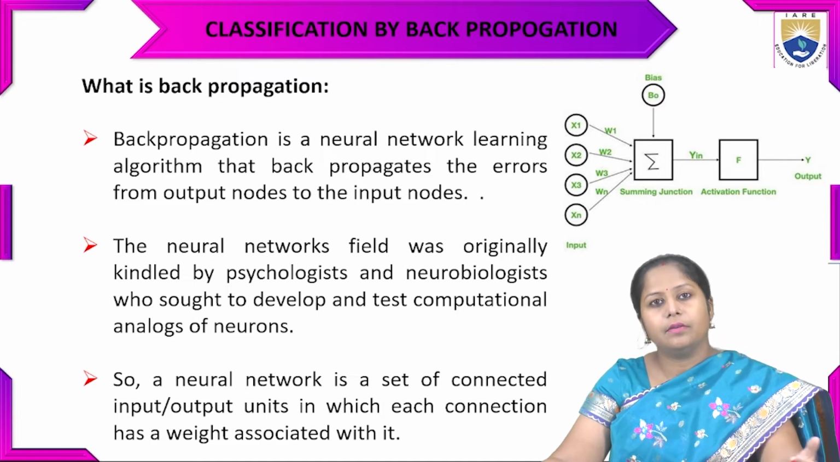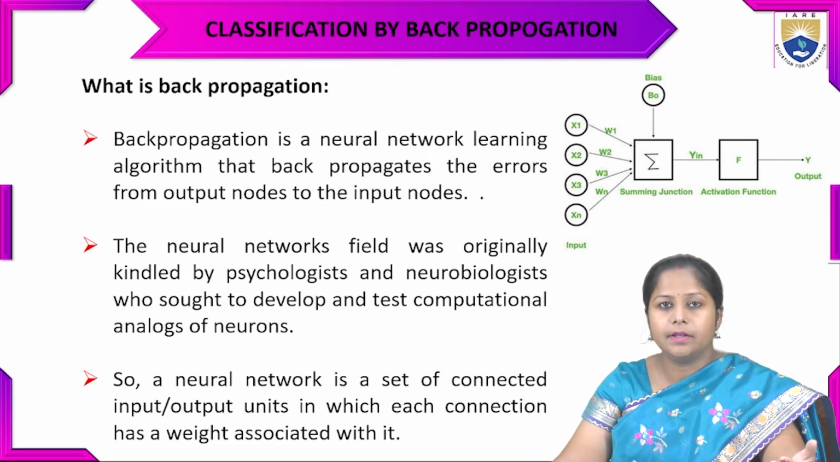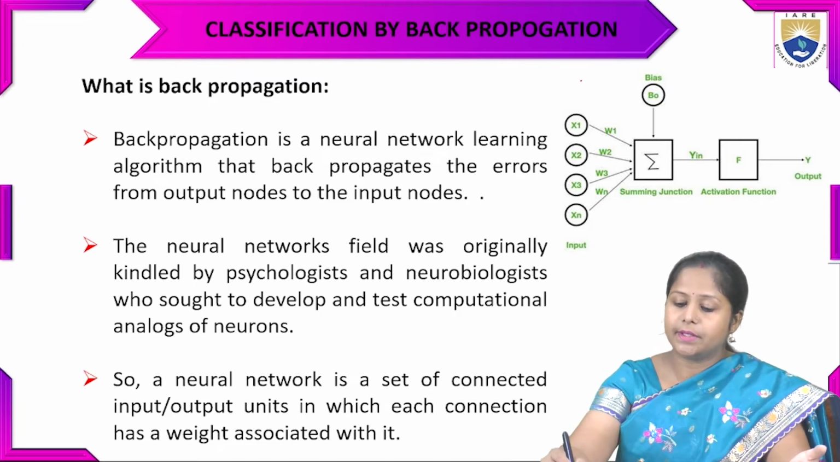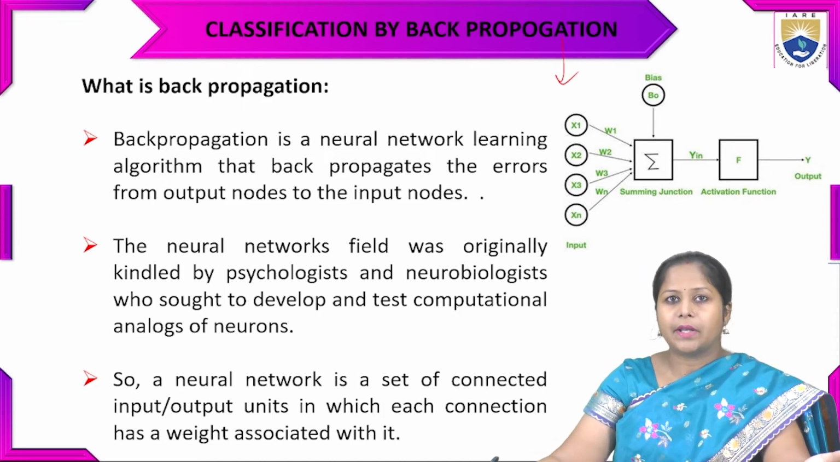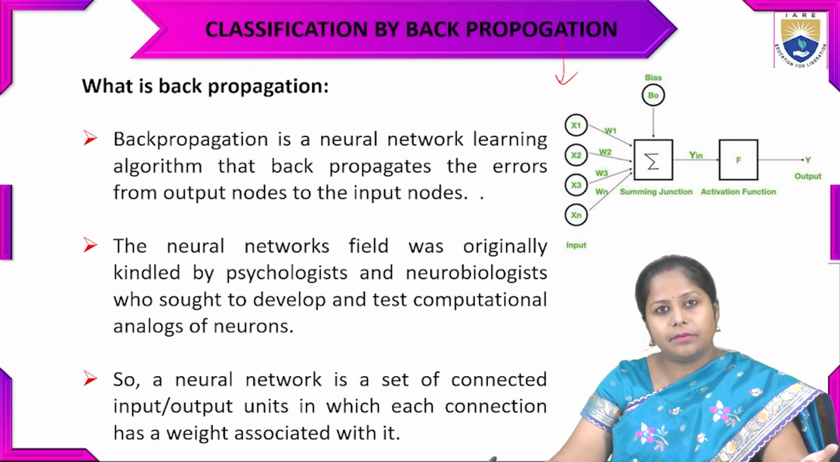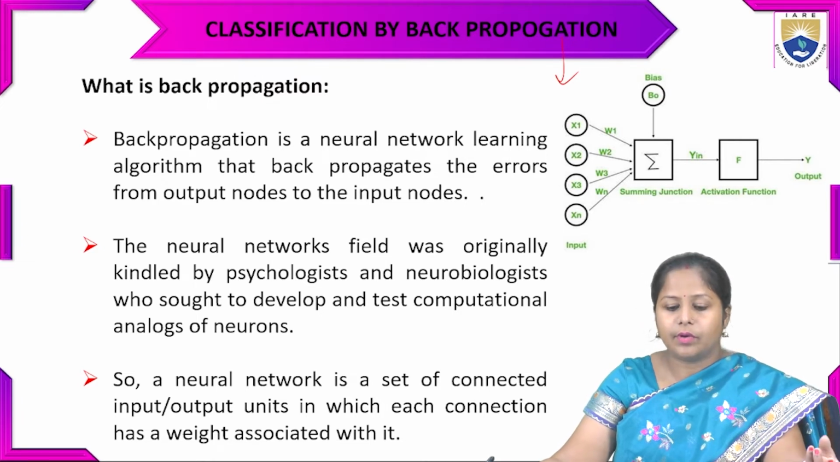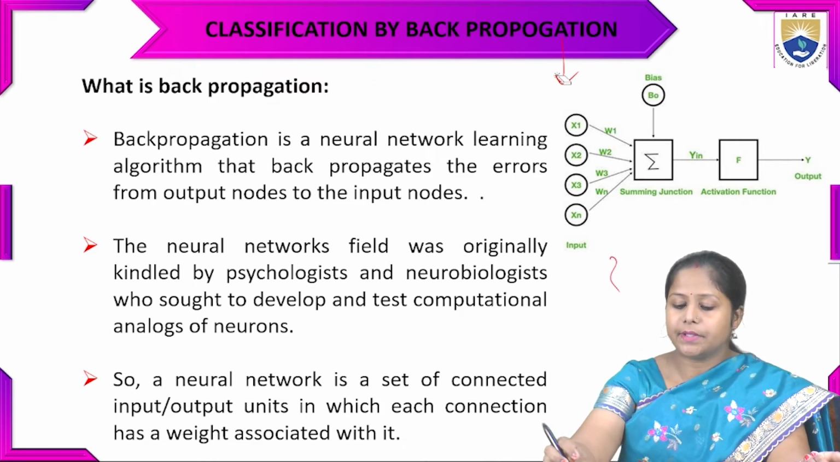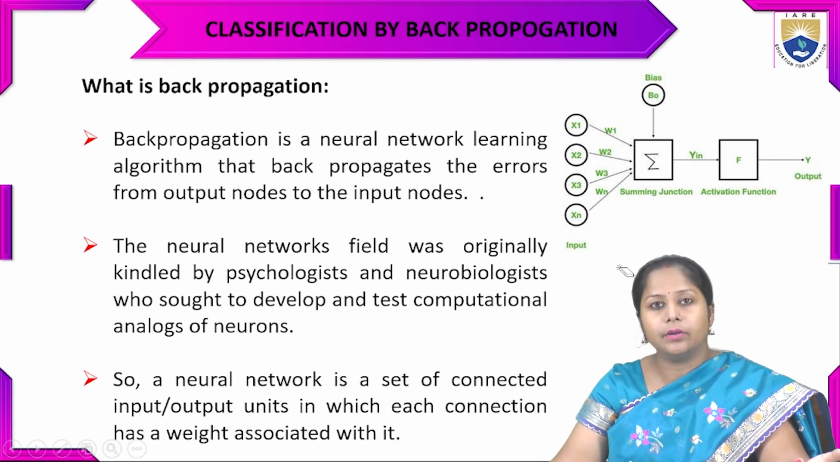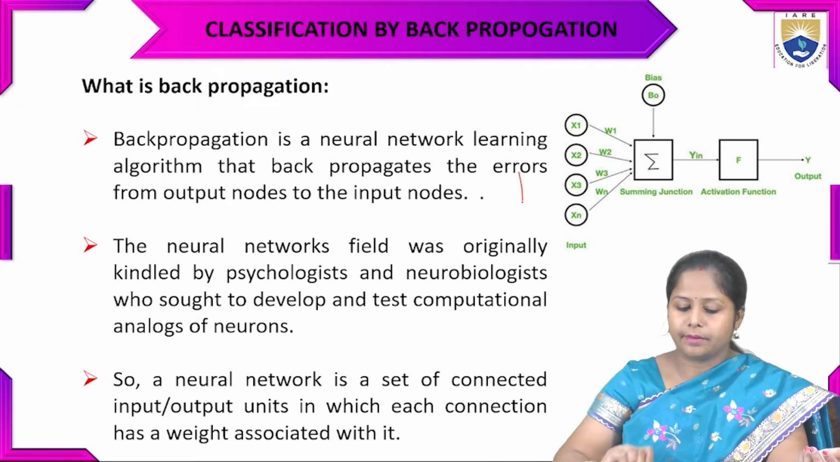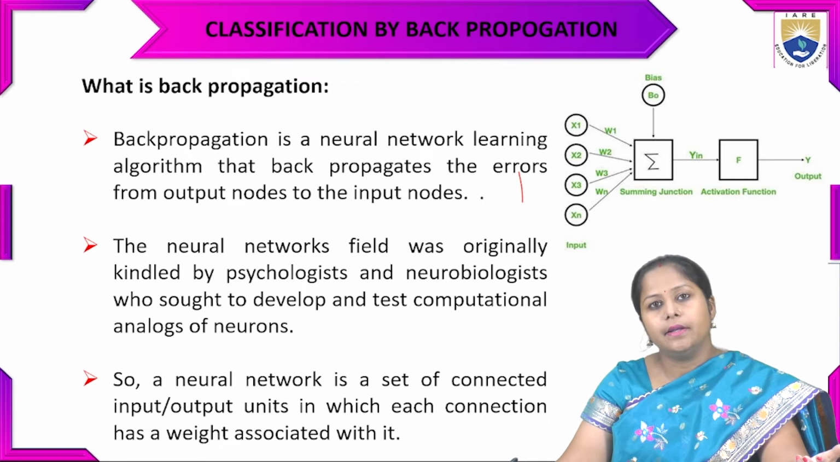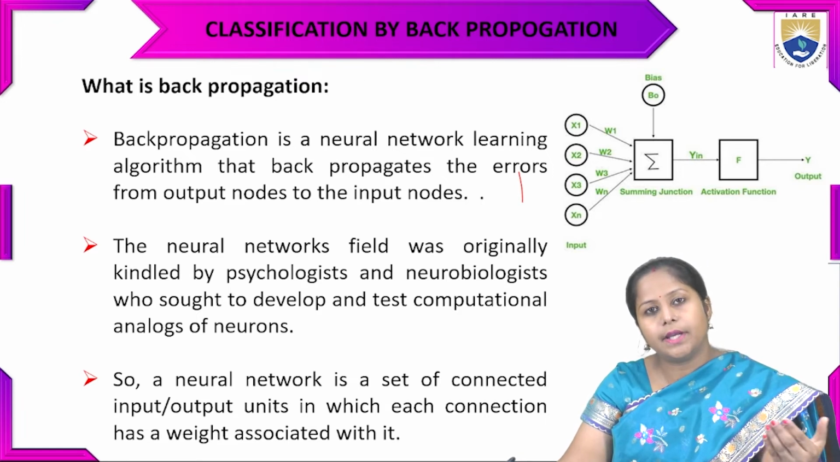Now we will go into how we are going to do classification using backpropagation. The backpropagation term comes under the neural network. So here we will see what backpropagation is, then we will see how it comes under the neural network. So what is basically backpropagation? Backpropagation is a neural network learning algorithm for the model that backpropagates the error from the output nodes to the input nodes.